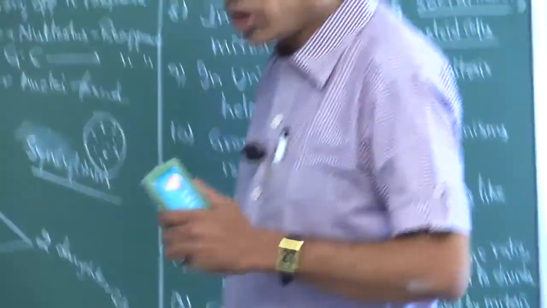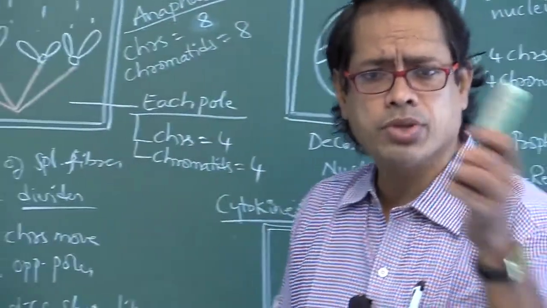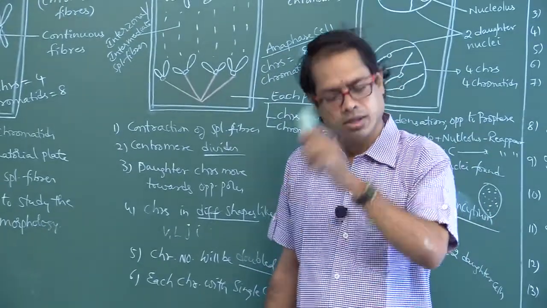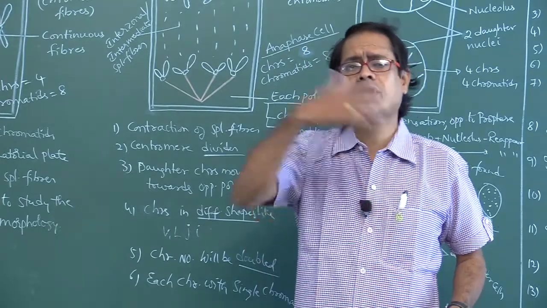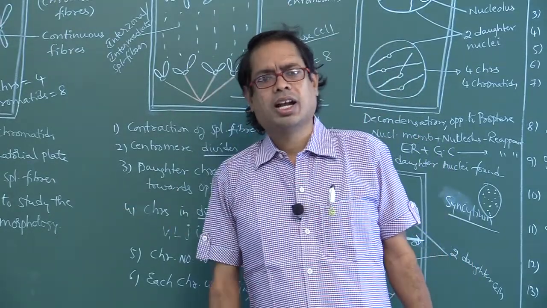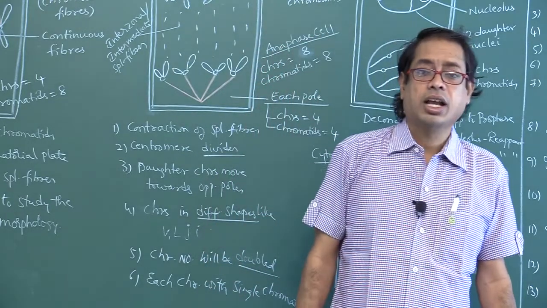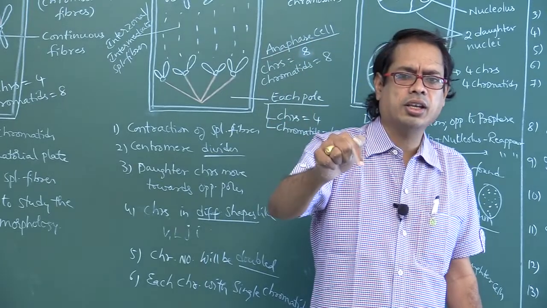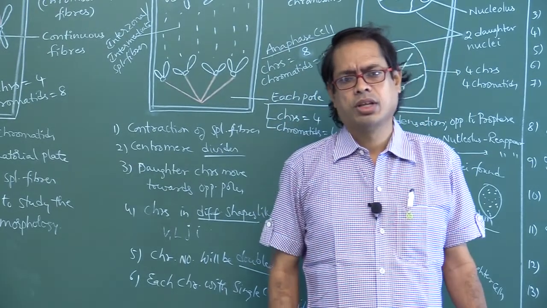On a few points I would ask my dear students: 2n becomes 2n means mitosis, n becomes n means mitosis, 2n becomes n means meiosis. Condensation occurs in prophase, decondensation occurs in telophase.